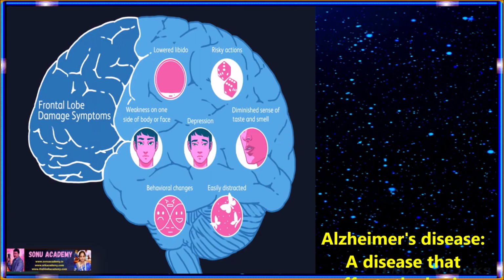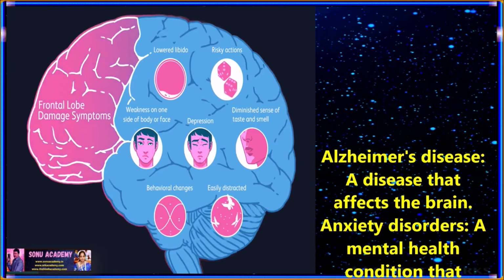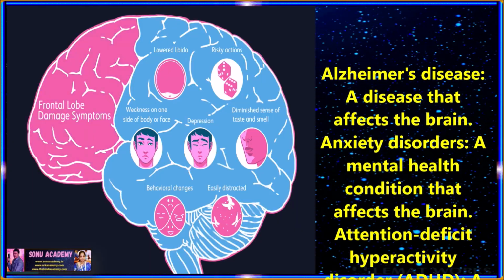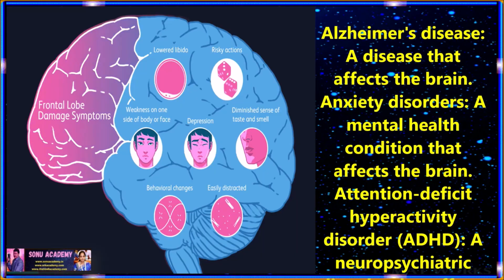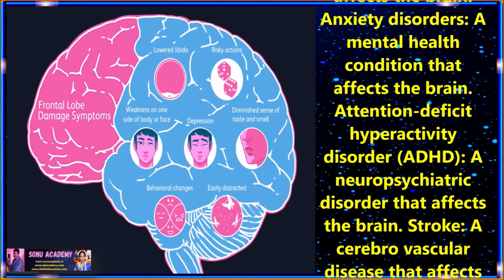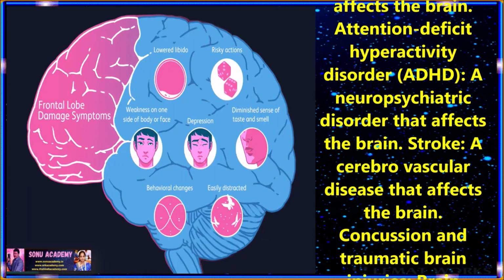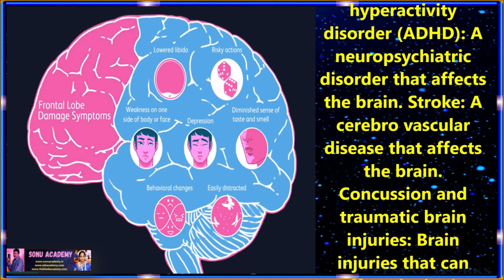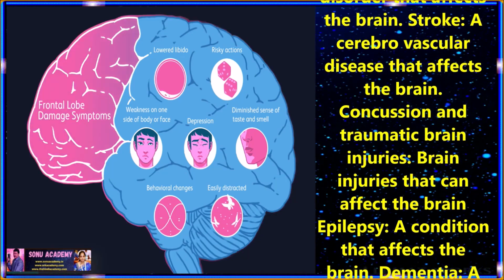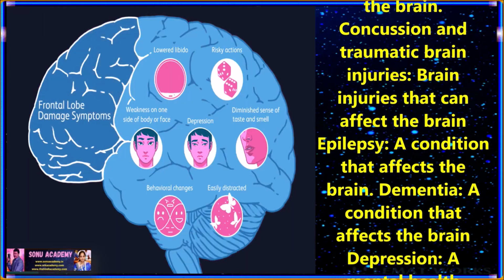Alzheimer's disease, a disease that affects the brain. Anxiety disorders, a mental health condition that affects the brain. Next is attention deficit hyperactivity disorder, ADHD, a neuropsychiatric disorder that affects the brain. Stroke, a cerebrovascular disease that affects the brain. The next one is contusion and traumatic brain injuries, injuries that can affect the brain. Epilepsy, a condition that affects the brain.